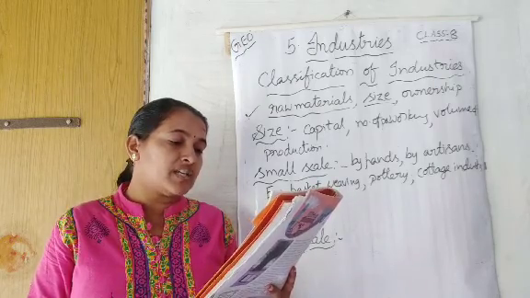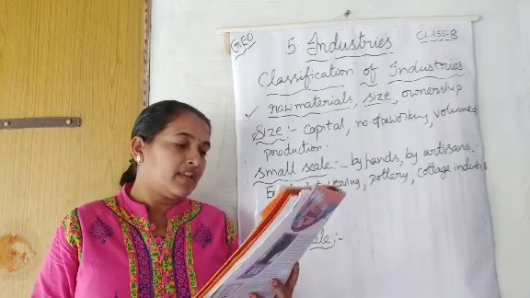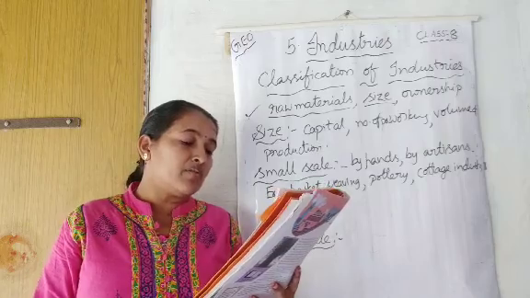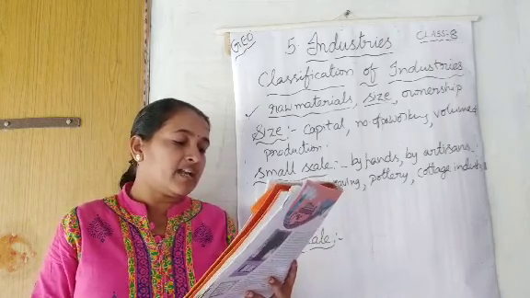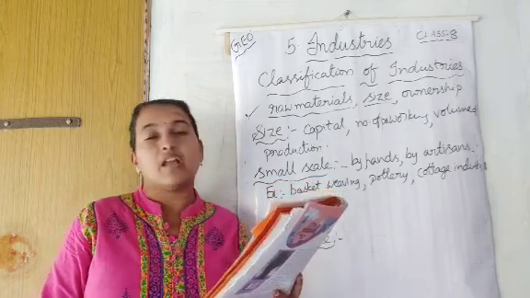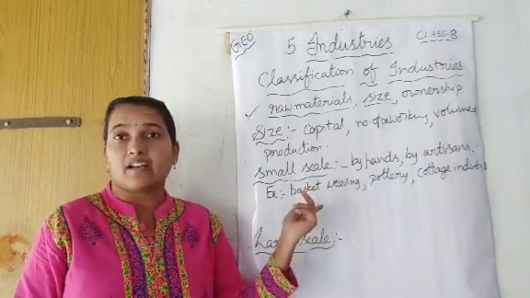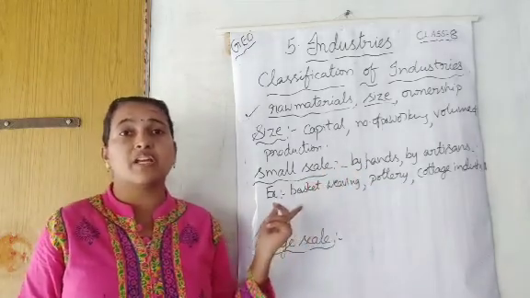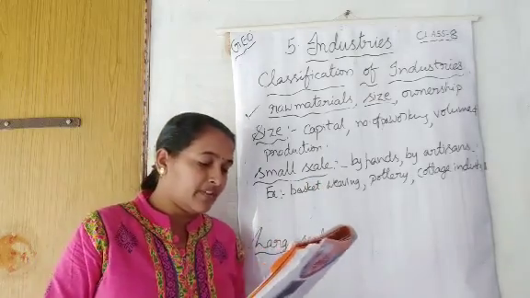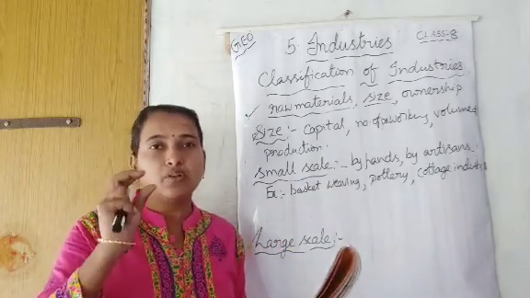Small scale industries use a lesser amount of capital and technology as compared to large scale industries. Already you know that they need less technology and at the same time the amount also is very less. Not very less but low.